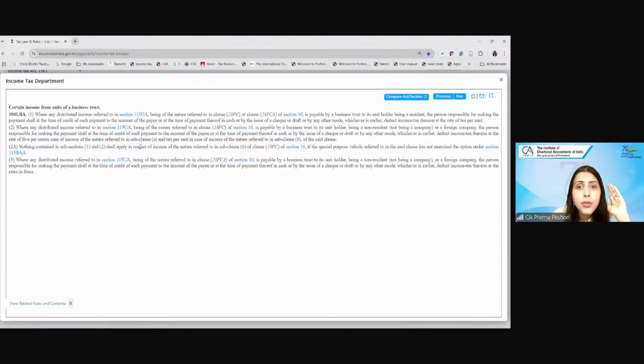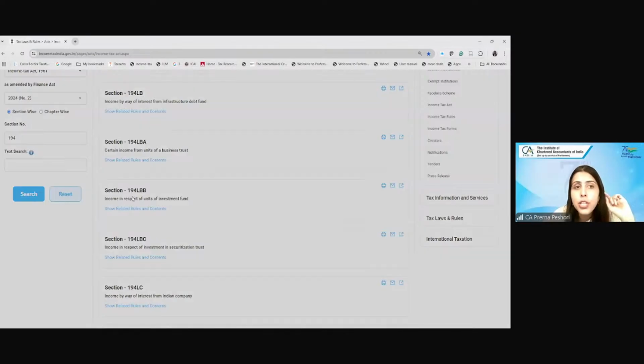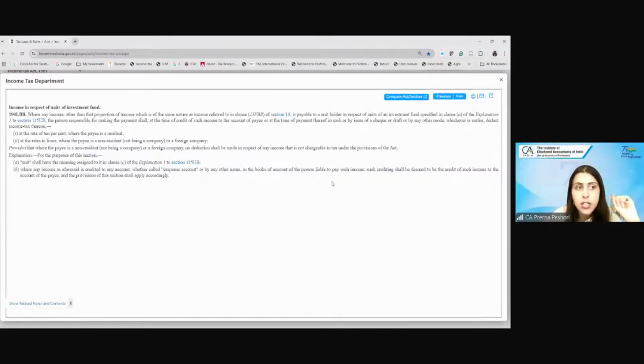where it is required to deduct the TDS, right? So these sections we have already covered at the relevant places. Again, 194LBC is for the securitization trust. 194LBB is for the AIF. These sections we have already covered here in detail in those particular lectures. Are we clear? Yes or no?